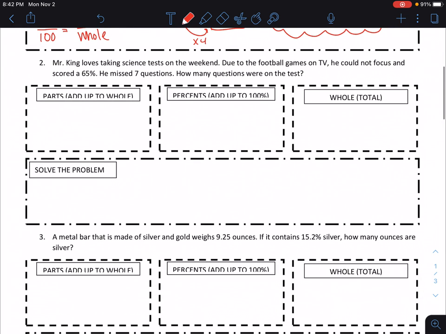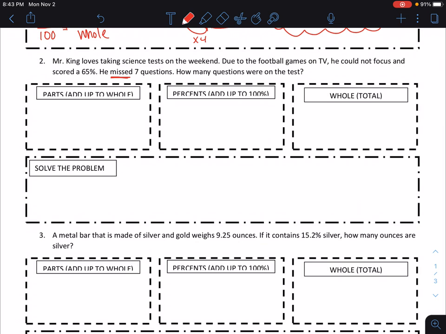Number 2 says that Mr. King loves taking science tests on the weekend. Due to football games on TV, he could not focus and scored a 65%. And he missed 7 questions. How many questions were on the test? So because he missed 7 questions, I'm going to say that the test questions were either correct or incorrect. And again, your parts and your percent should be the same. And then I've got total questions.